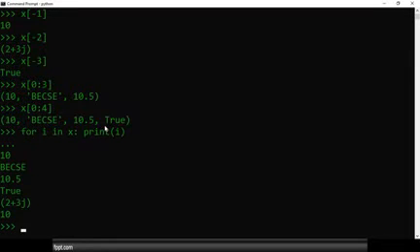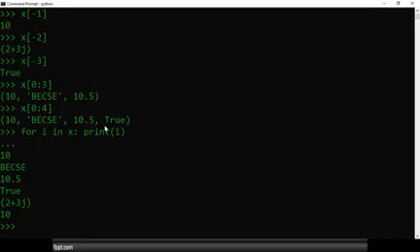But a tuple is immutable. That means we cannot modify the content of a tuple. If we try to modify the content, we get an error. We need to understand there are two types of error: value error and type error. If we get a syntax-related error, then we get a type error. If we get a value-related error, then we get a value error. So there are two types of errors: type error and value error.